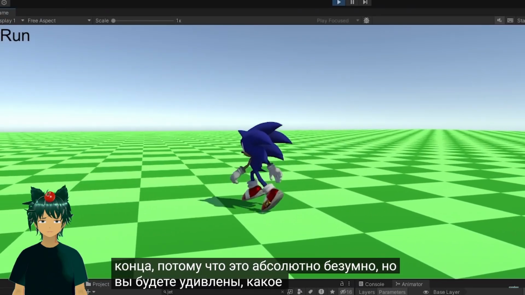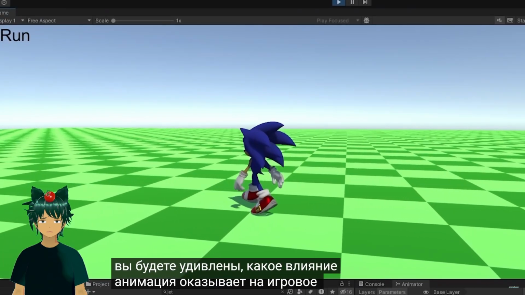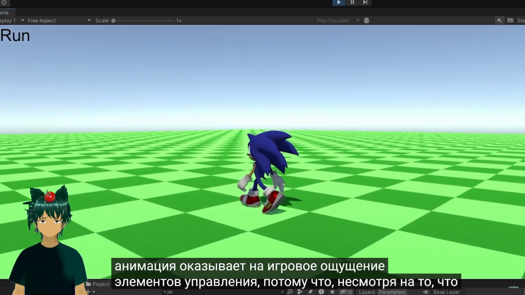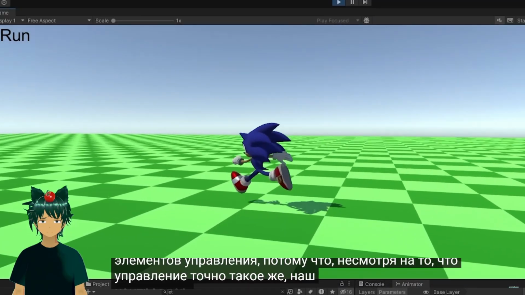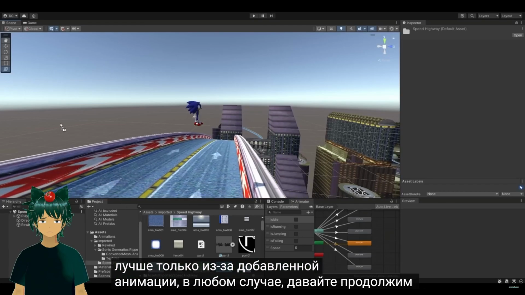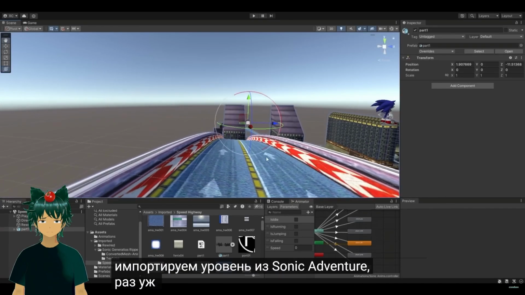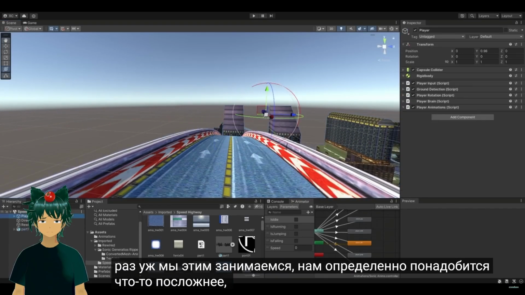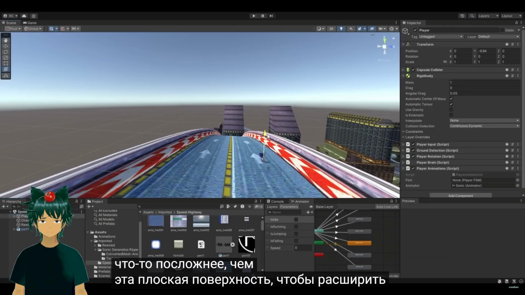But you'd be surprised how much of an impact animation has on the feel of the controls. Because just like that, despite controlling exactly the same, our character controller feels so much better just because we added animations. Anyways, let's go ahead and import a level from Sonic Adventure while we're at it. We'll definitely need something a bit more complicated than this flat surface to expand our character controller.